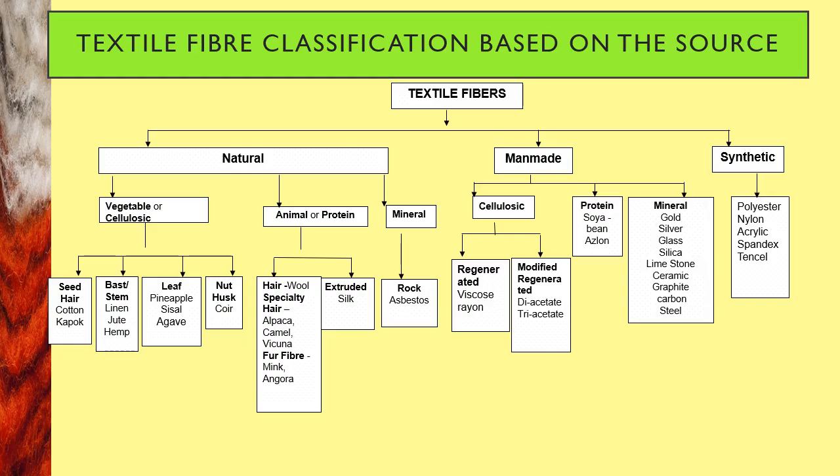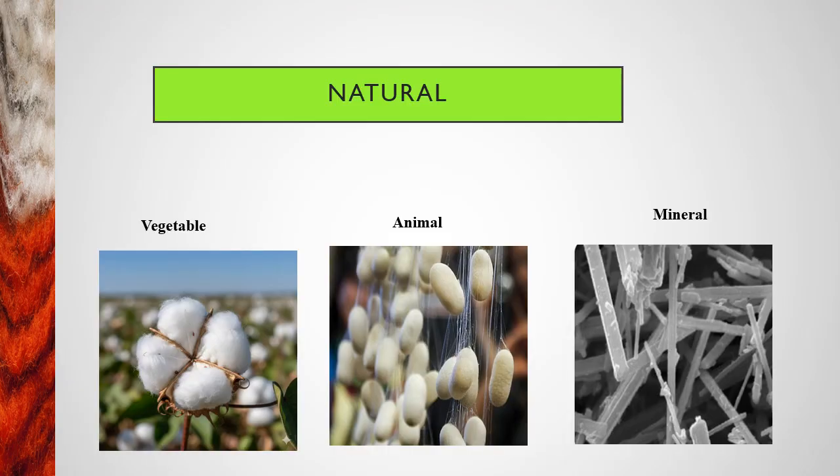Now we will see in detail about these things, coming to the natural fibers. Natural fibers are further divided into three categories. As I said, the first is based on vegetable sources, which we can also call cellulosic fibers. The other one is animal sources, which we call protein fibers. The last one is mineral fibers.